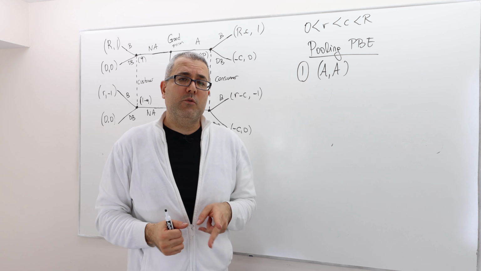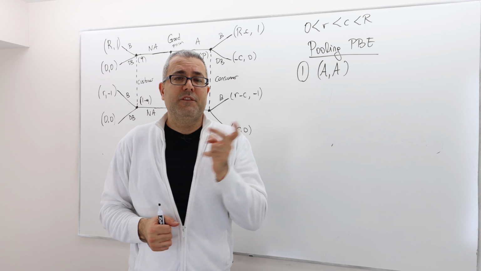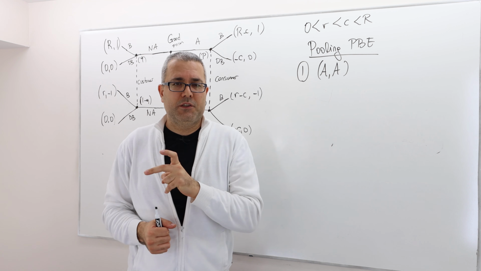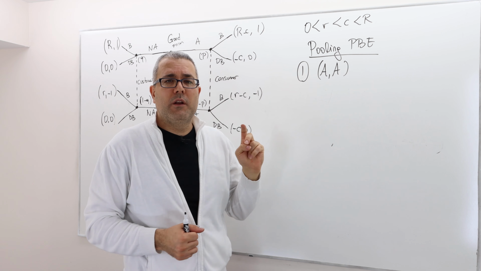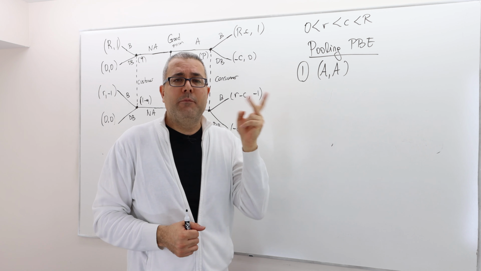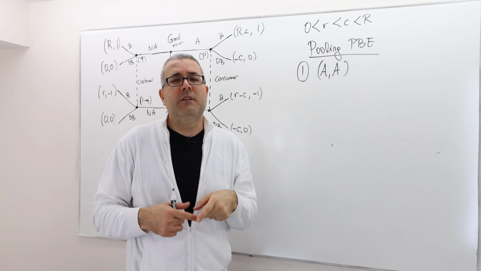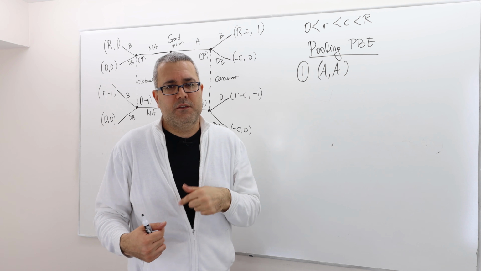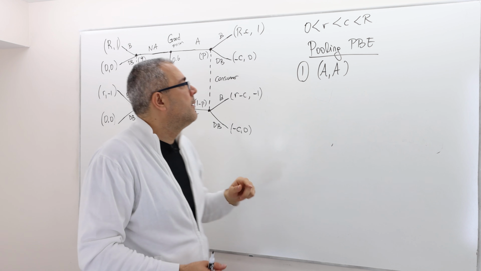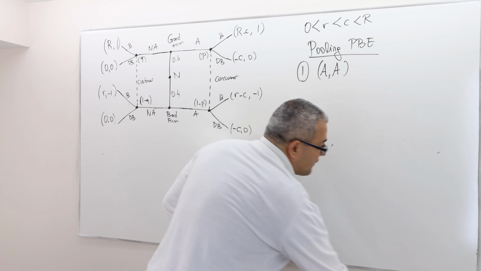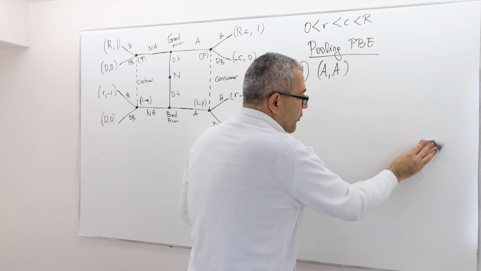All right, if you remember, we have two pooling strategy profiles. The first one is that both the good and bad firm advertise. The second one is that both the good and bad firm do not advertise. So let's look at the first one. Can this be part of a perfect Bayesian equilibrium?